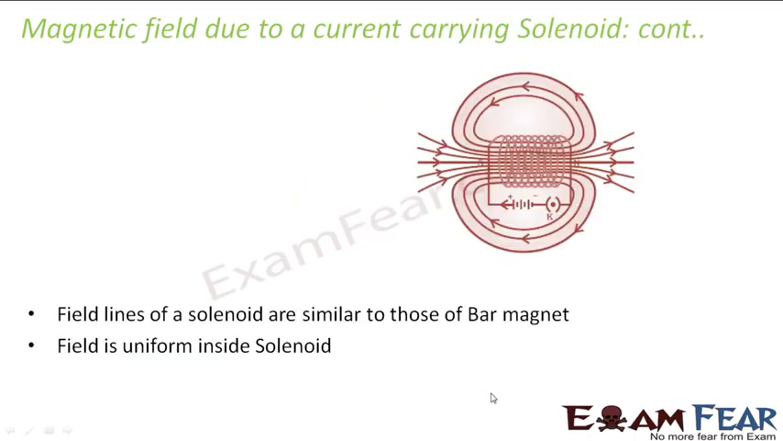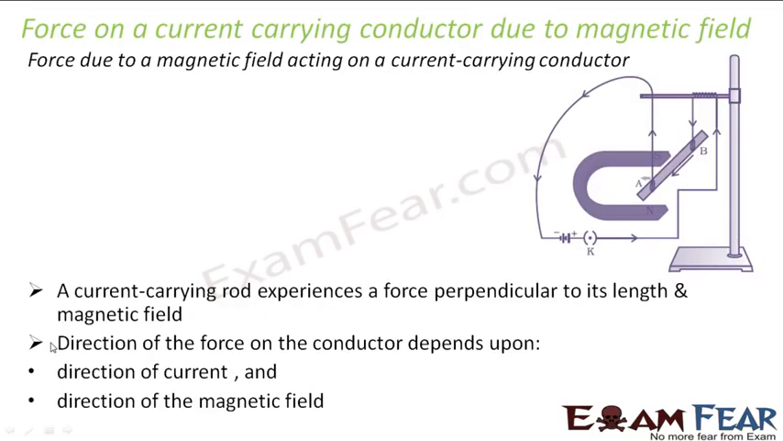Now, if you talk about the magnetic field due to a current carrying solenoid, what is a solenoid? It is a coil which is wound into a tightly packed helix. Even though it looks different, the magnetic field of a solenoid is very similar to that of the bar magnet. So here also, if you see, this is the north pole and this is the south pole. The magnetic field lines outside are from north to south, and inside it is from south to north. It is exactly like the bar magnet, and the field is also uniform inside the solenoid. Okay. So that was all about the magnetic field due to various current carrying conductors.